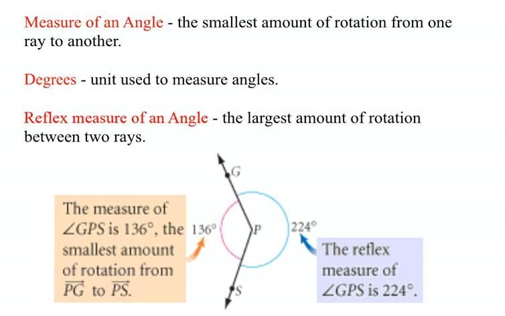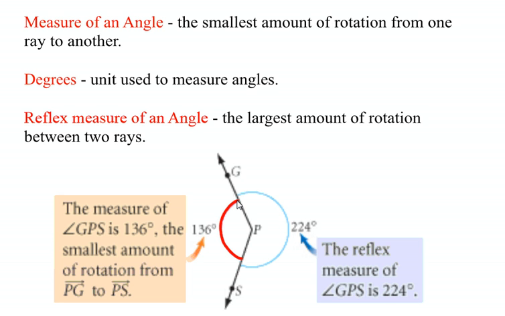The measure of an angle is the smallest amount of rotation from one ray to another. Degrees are the units used to measure angles. And the reflex measure of an angle is the largest amount of rotation between two rays. In the diagram below, we have angle GPS. You can see that the measure of the angle is 136 degrees because that's the smallest amount of rotation from ray PG to ray PS.